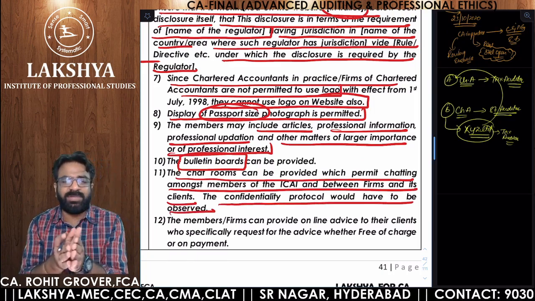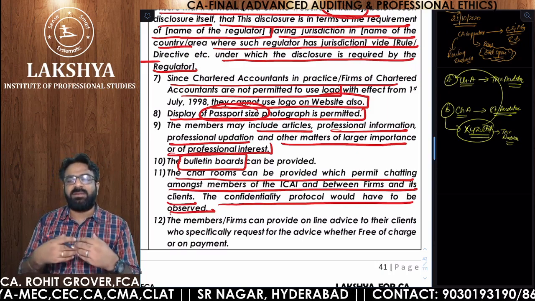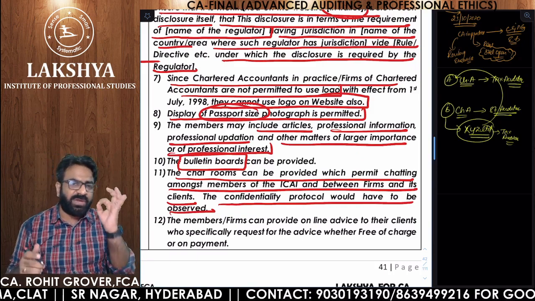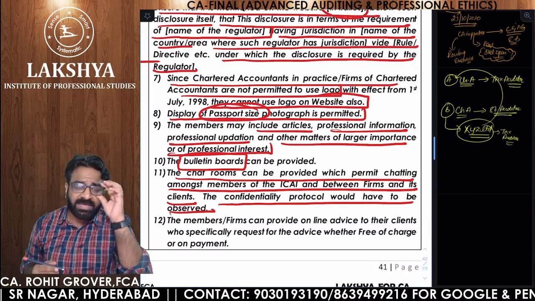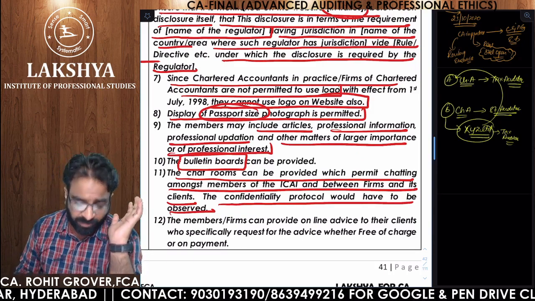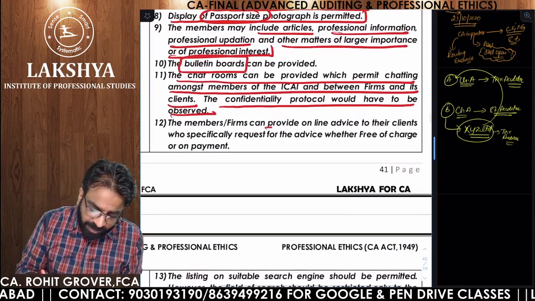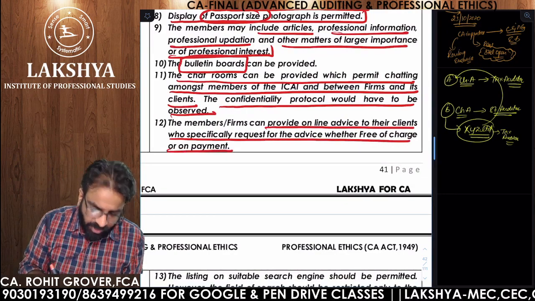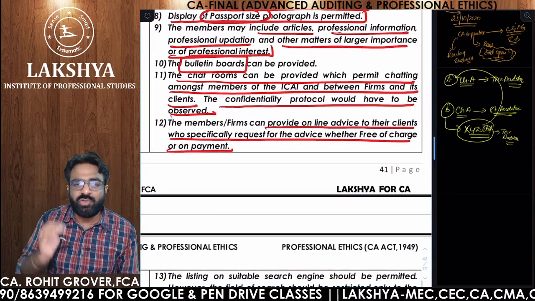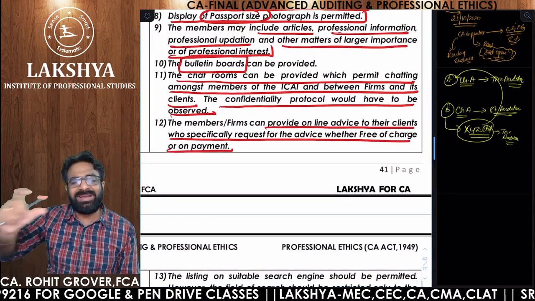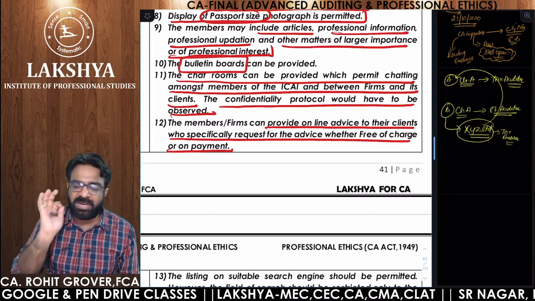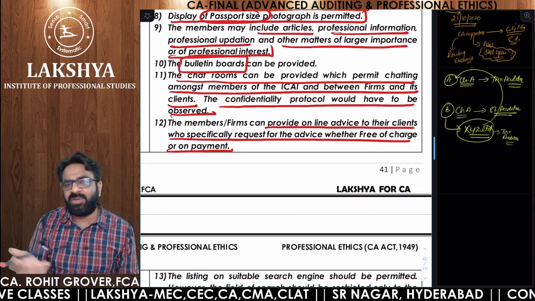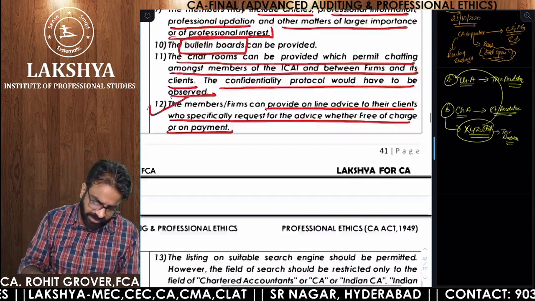So you can also establish a chat room where the members can chat with the other members or you can chat with your clients, but make sure that confidentiality is maintained; you should not disclose any secretive or confidential information via chat rooms. Next one. Members can provide online advice to the clients who specifically request for advice, whether free of charge or on payment. So you can provide online advice to your clients if they are asking you any kind of advice or any kind of suggestion or recommendation, either free of charge or on payment. That is your case. Next one.